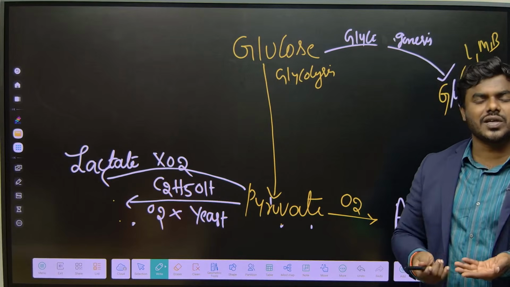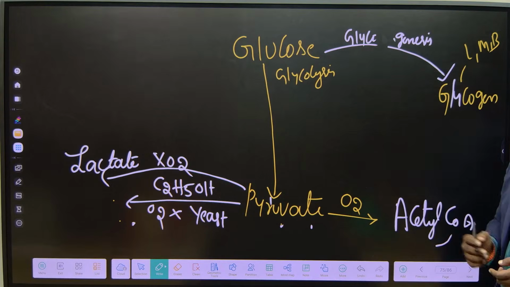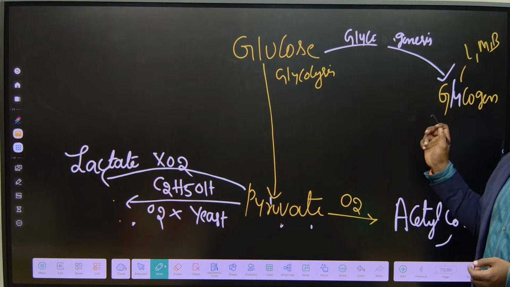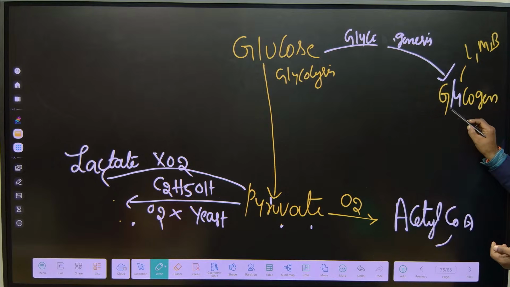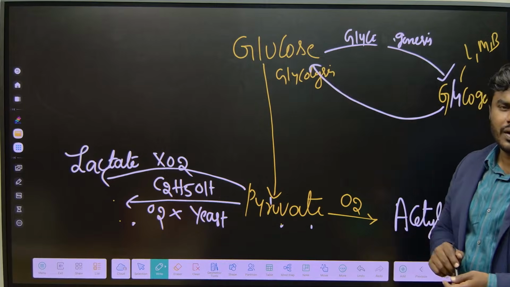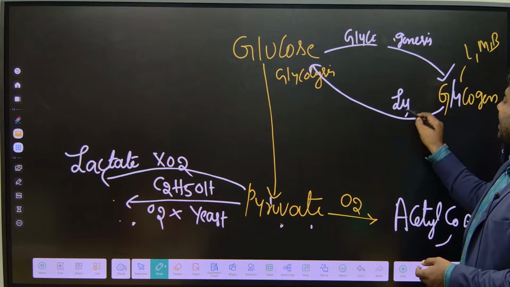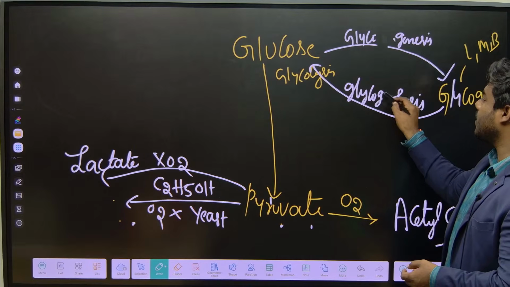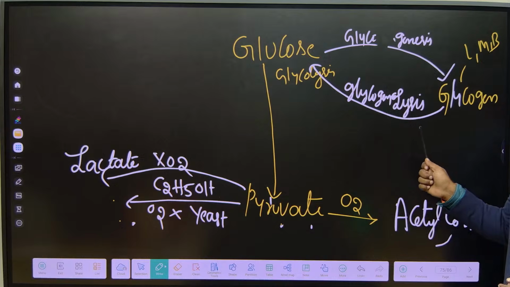Because today I had a lot of food, I have an abundant amount of glucose, that's why I converted it into glycogen. So tomorrow I am doing fasting, I don't have any energy in my body, even though I don't eat food from morning to evening, I can survive very easily. What's happening there? Whatever glycogen is stored in the liver is converted back to glucose. So what I am doing is breaking glycogen. Lysis means breakdown, so breakdown of glycogen is called glycogenolysis.